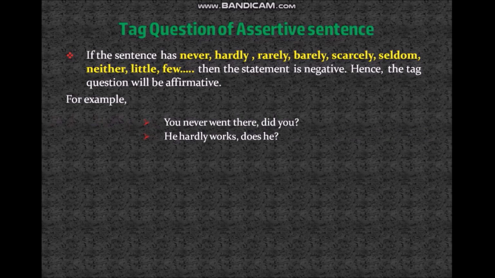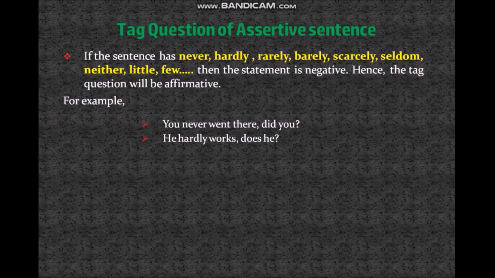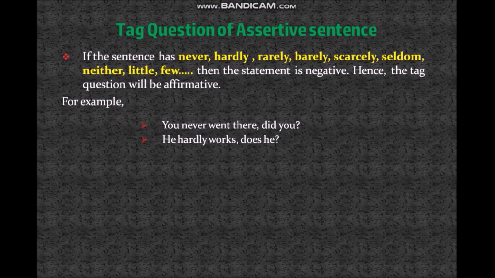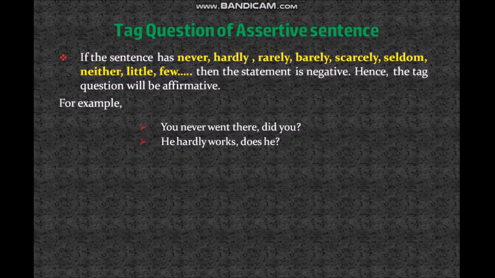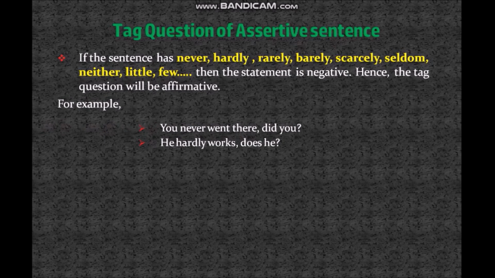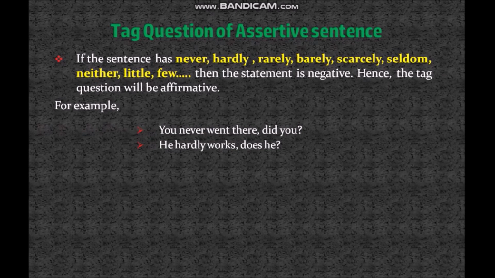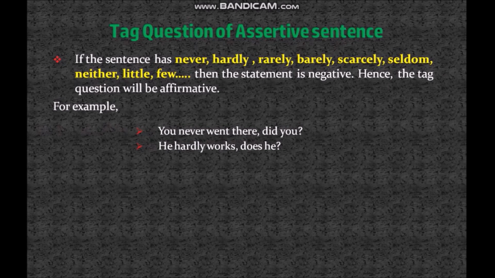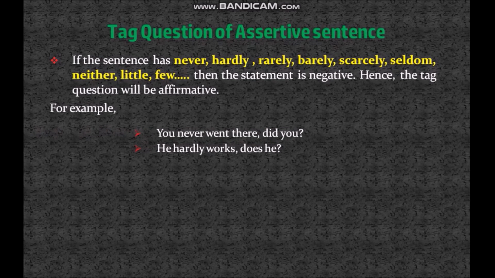Next, he hardly works, does he? If you write doesn't he, then that will be incorrect. Now, one thing we always get confused, that is hardly and hard. We say he works hard or I work hard, and when we say it in Bengali, we say, he is working hardly.